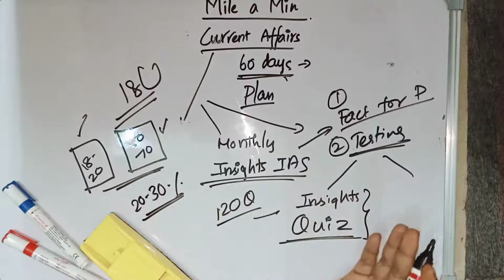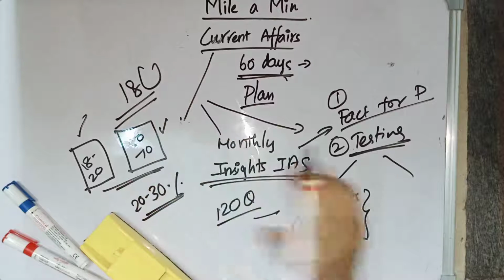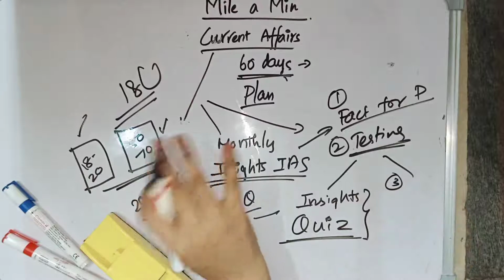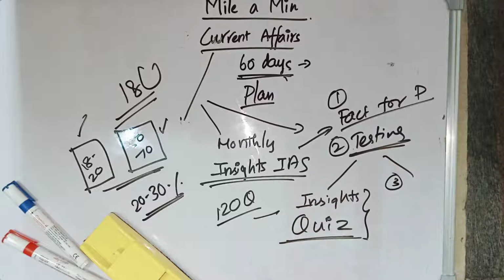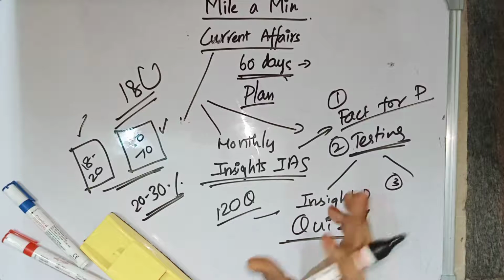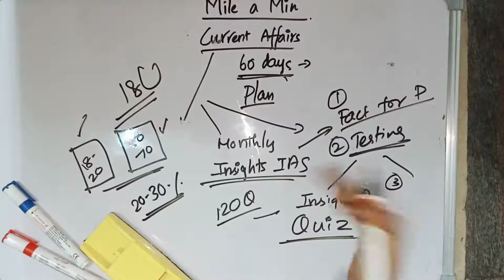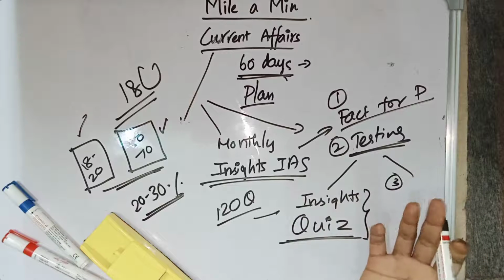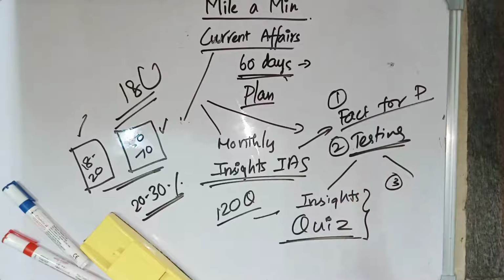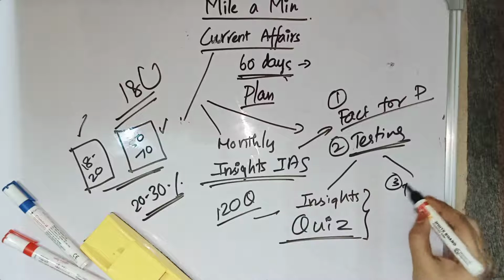So then what you need to know is you need to go for the 3rd level of testing. For the 3rd level of testing, you should rely on some other website, because if you are going to rely on the same website again and again, you are going to see the same information which they are giving. So if you rely on a 3rd website, you can see where you are standing, because UPSC is going to make their own questions, right? So for testing your knowledge, you should rely on the 3rd website, and that is Drishti.